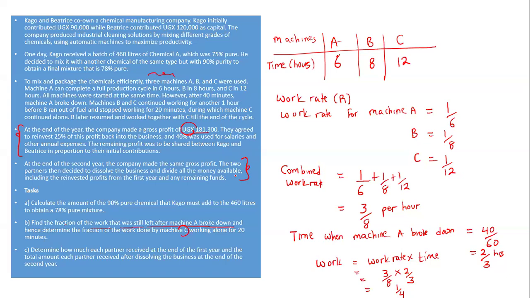I'm going to ask you to try it out and obtain how much each of the partners obtained after the second year. So that is how you can attempt this particular item. Then as well, to throw more light, they could have asked you how much work was done by B and C and the rest of that.